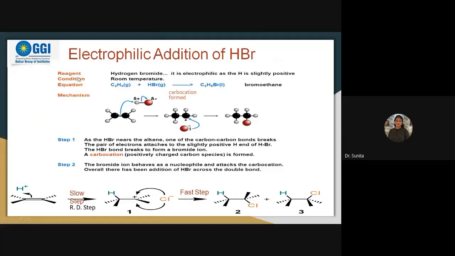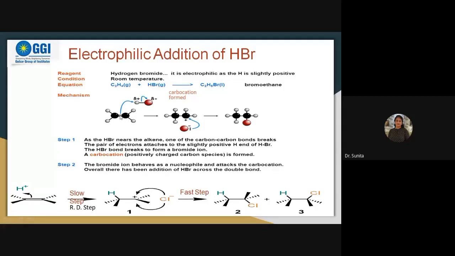Reagent conditions: electrophilic addition means the electrophile will attack first over here. So in hydrogen bromide, which portion is the electrophile in this case? H plus. And the nucleophile is Br minus. First of all, we are going to see how this reaction started.